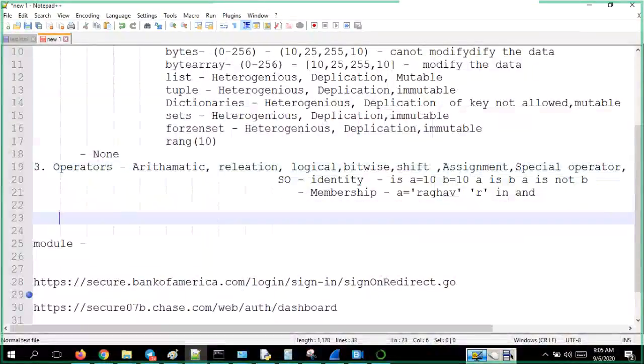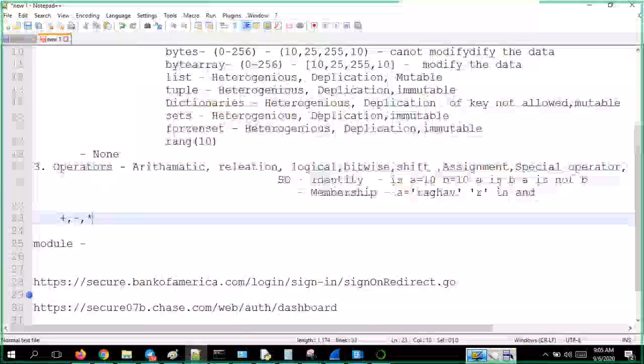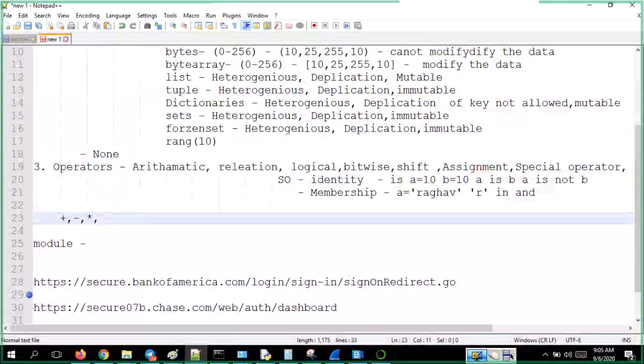Addition, subtraction, multiplication, division, modulus division, and the power operator, all these are called arithmetic operators.